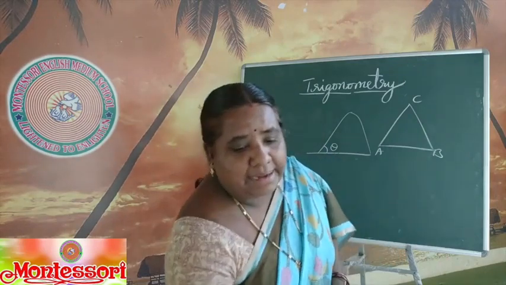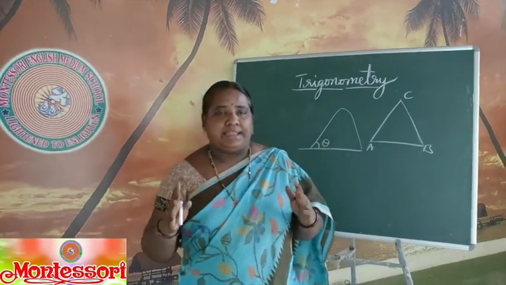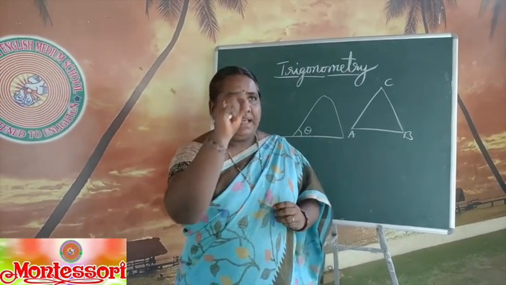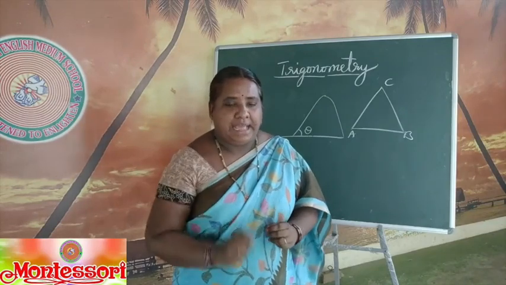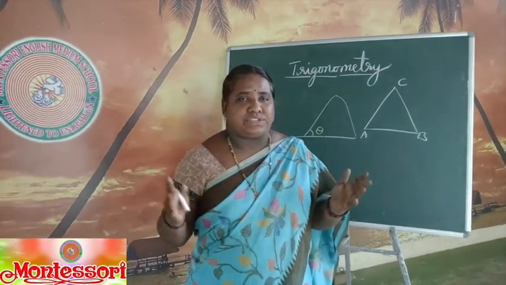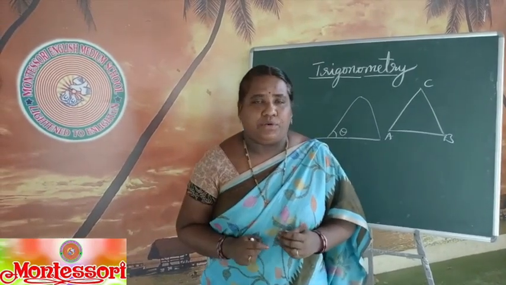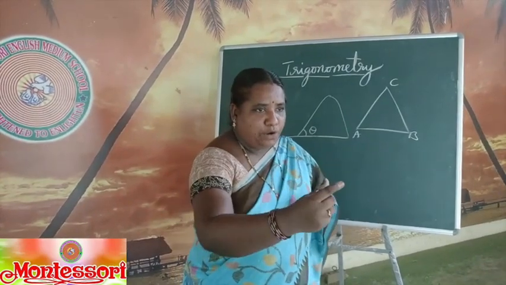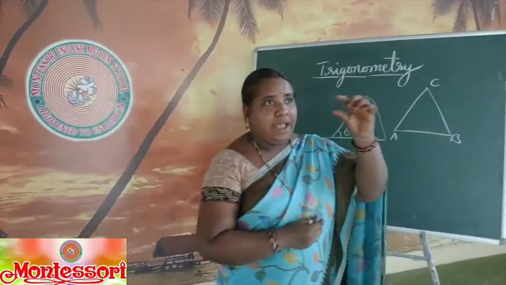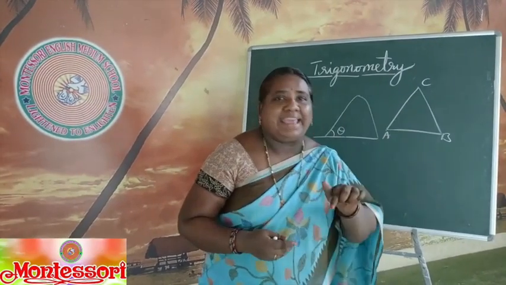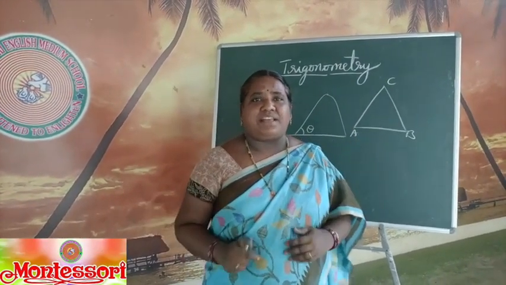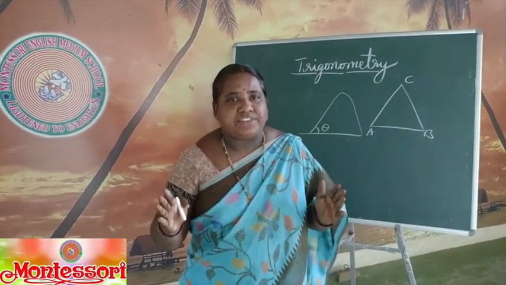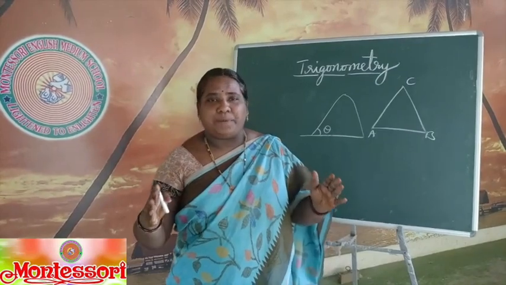Not only that, temples are constructed in Adilabad. One temple, Surya Narayana Swami temple, there in December, the rays of the sun directly fall on the foot of the idol. How the construction, that was constructed in 13th century only. So what is the concept behind this? The distance of the idol from the door and the hole on the door and the rays of the sun in the month of December. So these are the applications of trigonometry, children. So trigonometry will help you to measure the heights, distances and the slopes basing on the properties of triangles.